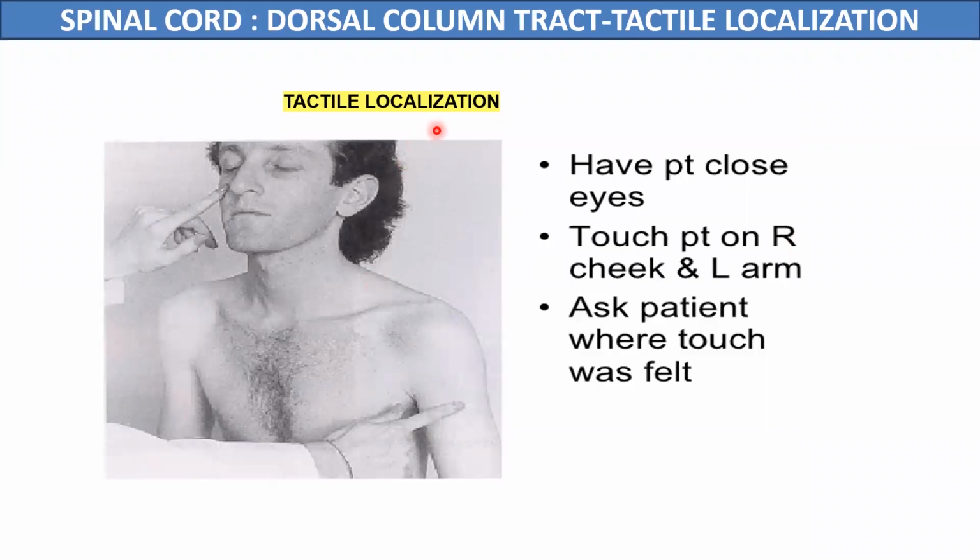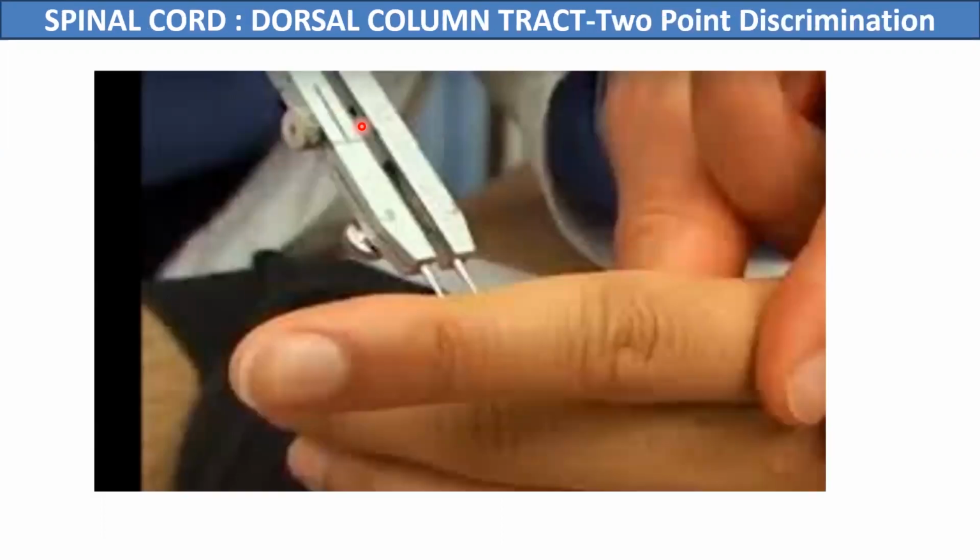Tactile localization is the second sense carried by the posterior column tracts. By tactile localization, we mean the person can accurately tell the part of the body which is touched, and we always keep the eyes of the person closed while testing this sensation. The third sensation is 2-point discrimination, where a person can accurately localize 2 points on the skin touched simultaneously. So the three sensations are fine touch, tactile localization, and 2-point discrimination.